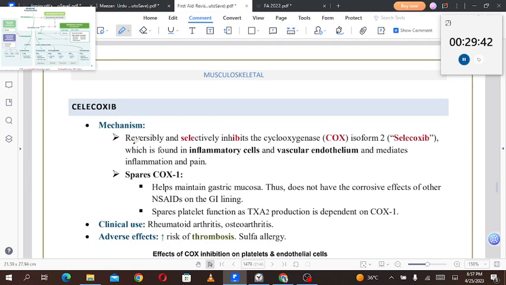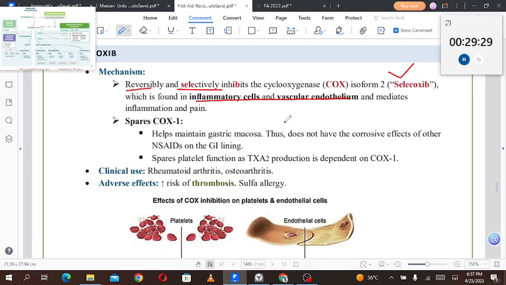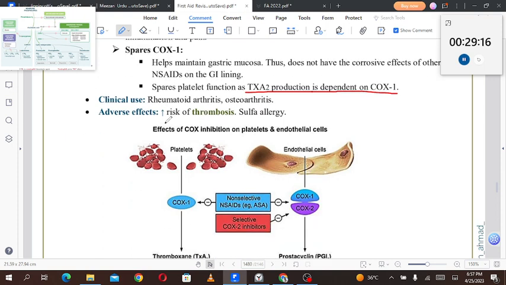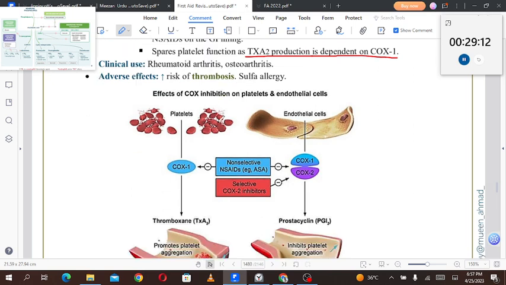Mechanism: it reversibly and selectively inhibits COX-2, cyclooxygenase isoform 2, which is found in inflammatory cells and vascular endothelium and mediates inflammation and pain. It spares COX-1, which helps maintain the gastric mucosa, thus it does not have the corrosive effect on the GI lining that other NSAIDs do. It spares platelet function, as thromboxane A2 production is dependent on COX-1. Clinical use: rheumatoid arthritis and osteoarthritis. Adverse effects: increased risk of thrombosis, and caution in sulfa allergy.